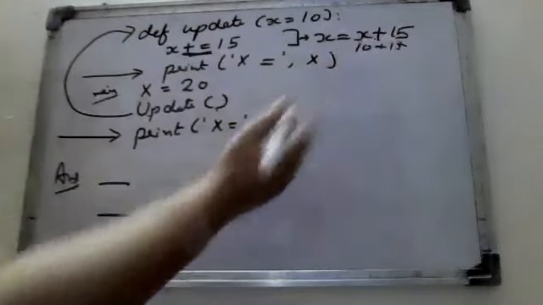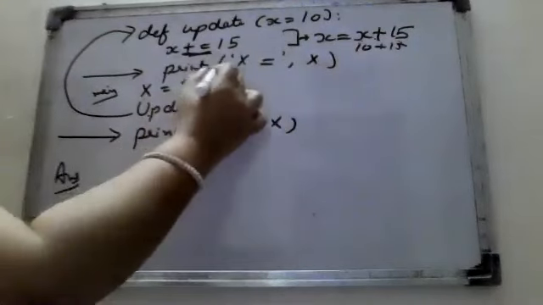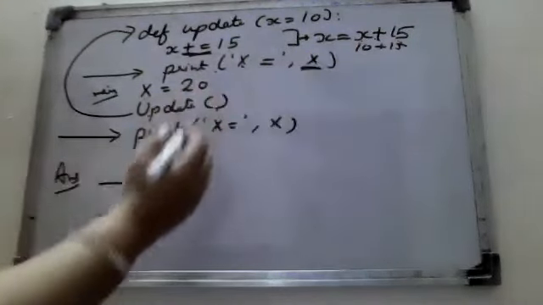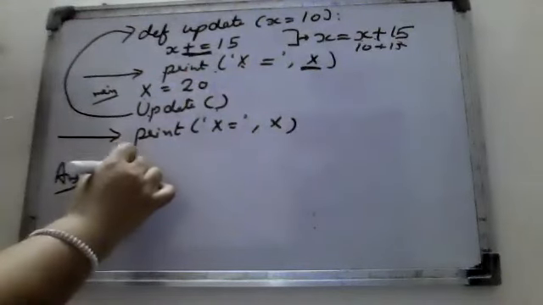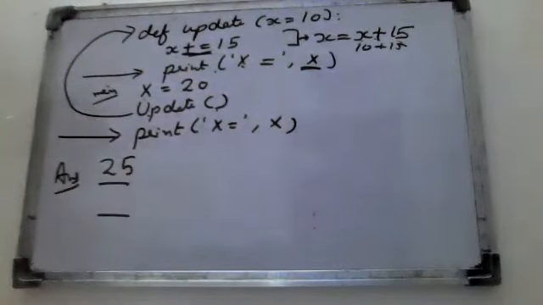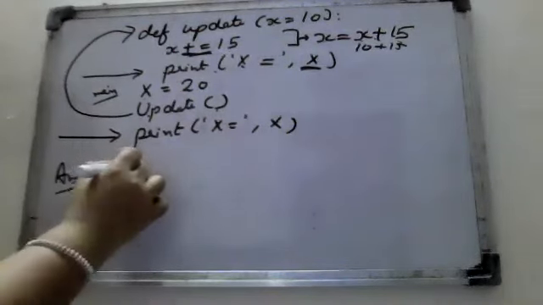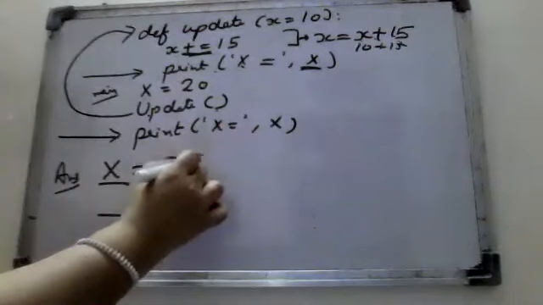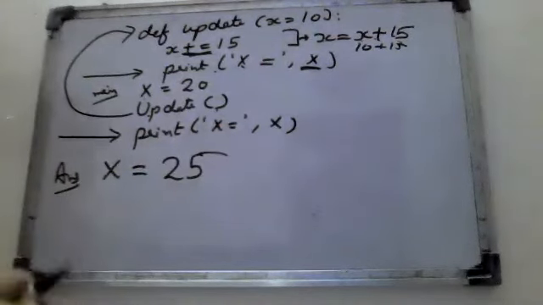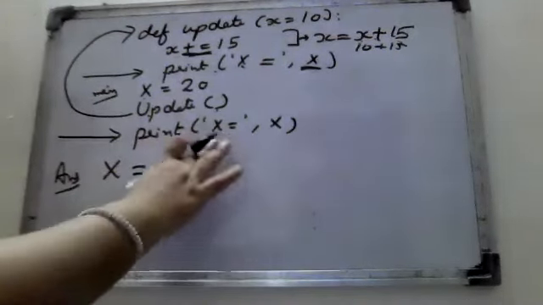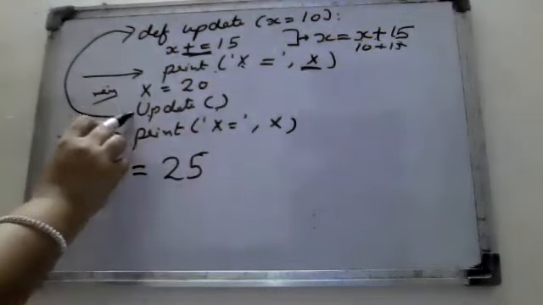So what is the value of X now? 25. So I am just printing the X value here. So what is X the very first time? That is 25. So what will print? Not only 25. It will print as it is, X is equal to 25. Okay, till here we have done.